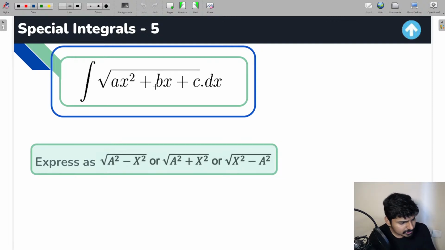For ax square plus bx plus c, you apply the completing square method and see which form you are going to get: this particular form, or this one, or this one. According to that, you apply the formula and get the solution.